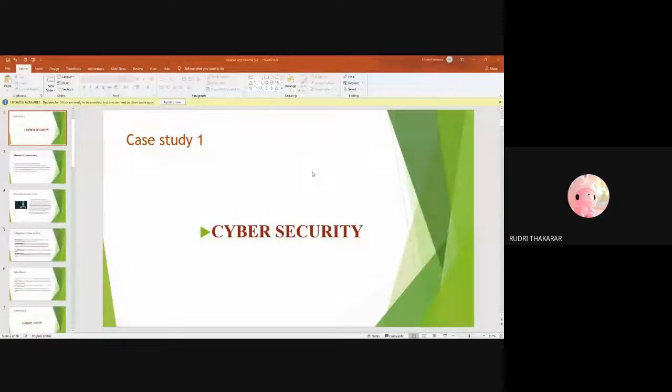Yes, Rudri, present your screen. Is it visible? Yes, it is visible. So what is your role? My role is to explain cybersecurity. Cybersecurity is the practice of protecting systems, networks and programs from digital attacks. These attacks usually aim at accessing, changing or destroying sensitive information, extorting money from users, or interrupting normal business processes. How does reverse engineering apply in cybersecurity?